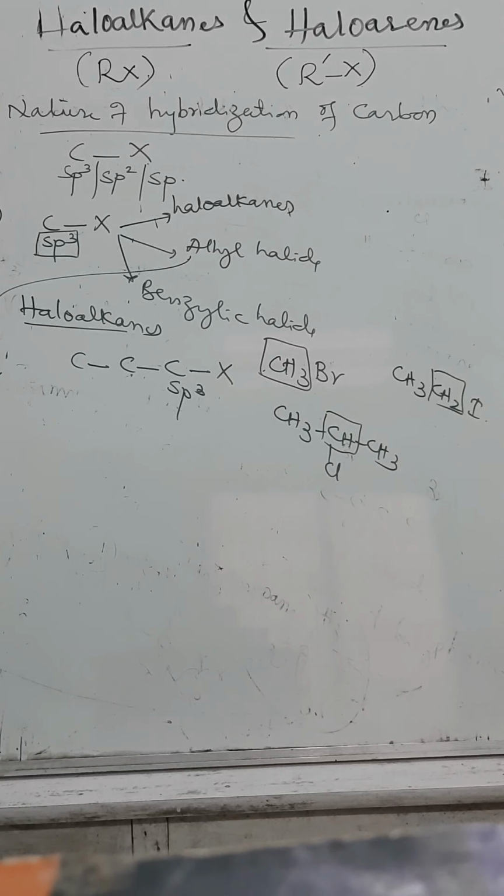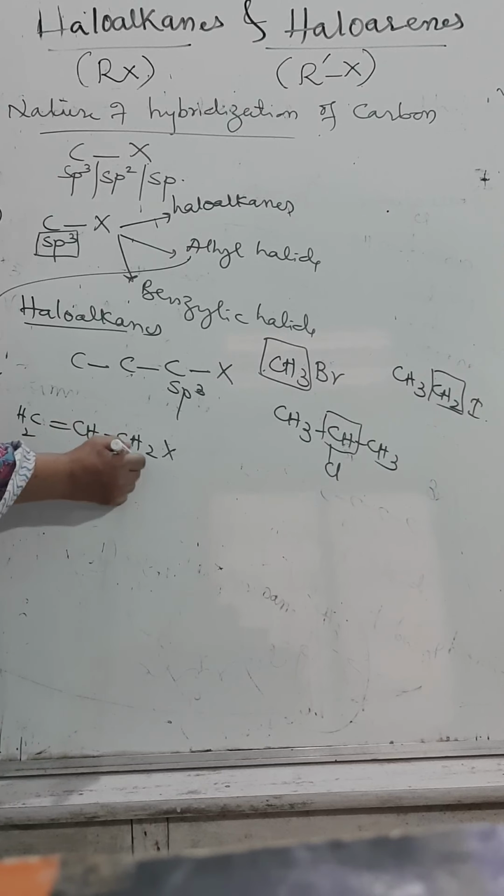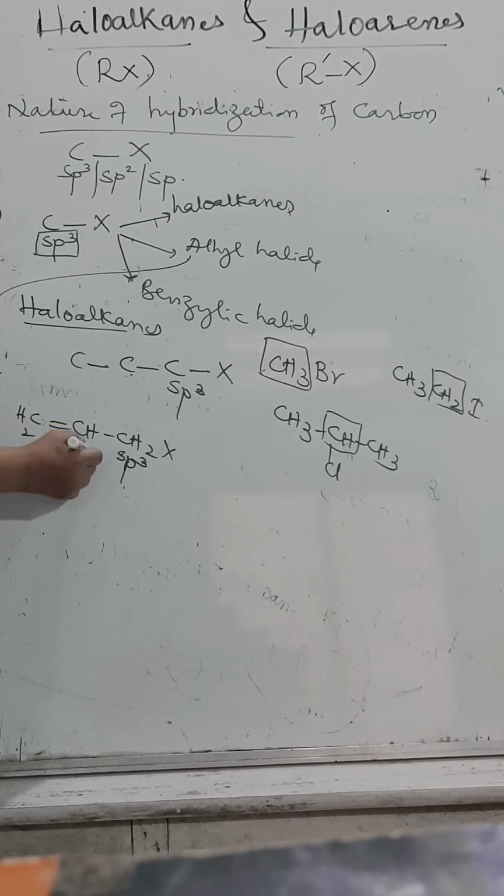We know very well, what are allylic groups? Tell me. CH2 double bond CH, CH2X. They are called as allylic. How to define allylic? Halide group linked to sp3 hybridized carbon atom, but the next carbon atom is sp2. Next carbon atom is what? sp2. They are called as allylic.